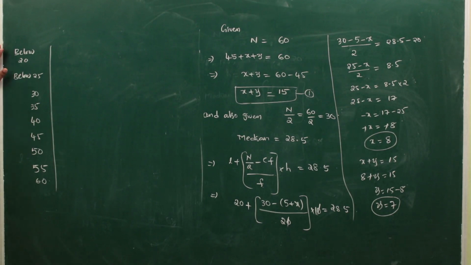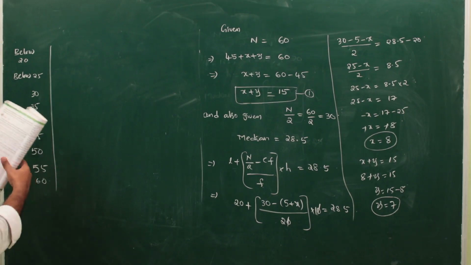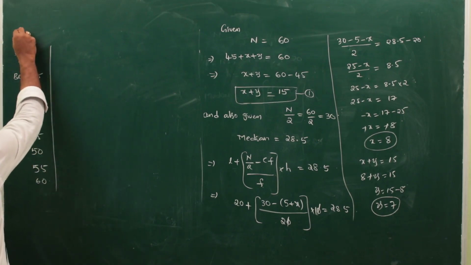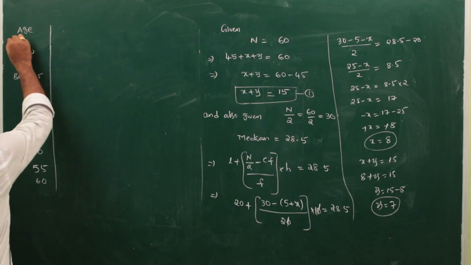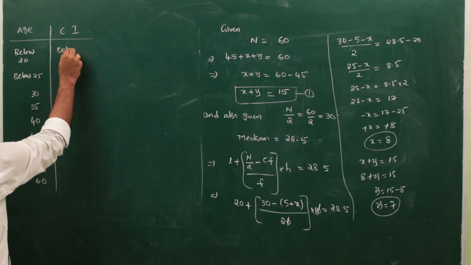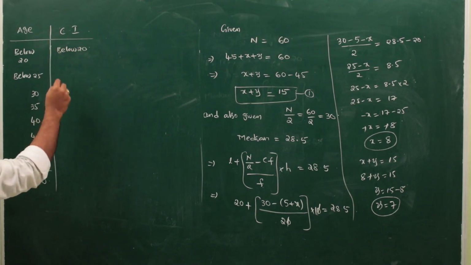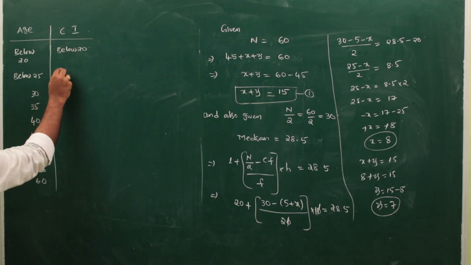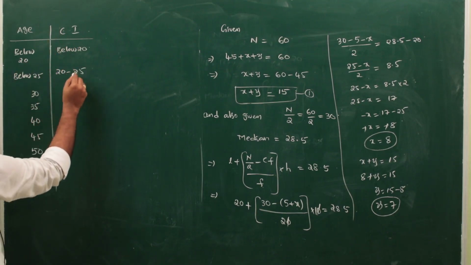So like this given, first we have to convert these into class intervals. How can you convert these into class intervals? Now see. Class intervals. First one is below 20 only. Next one see, 20 to 25.